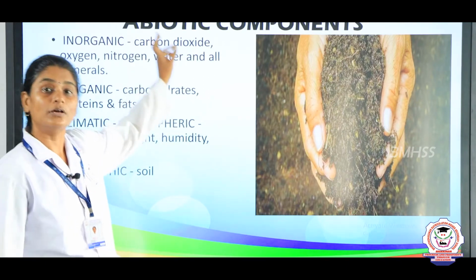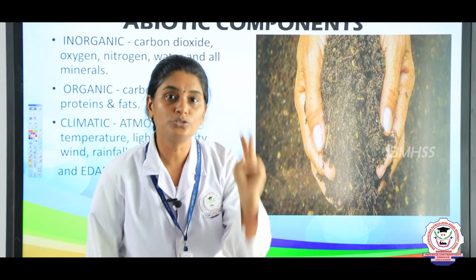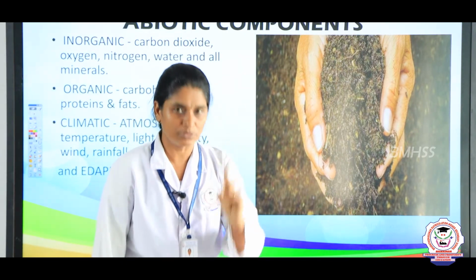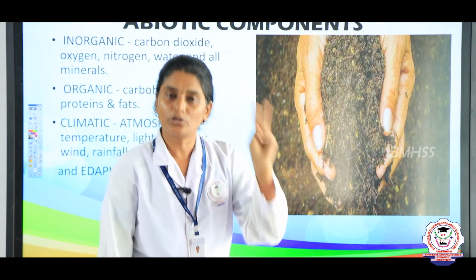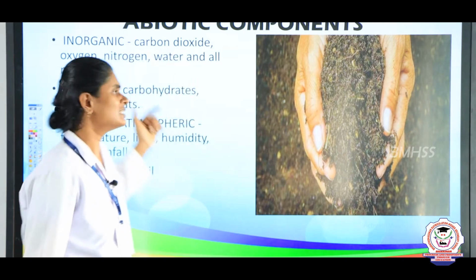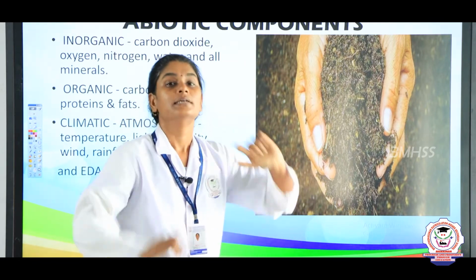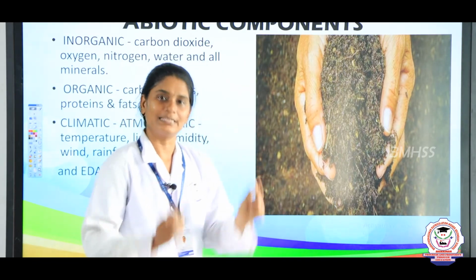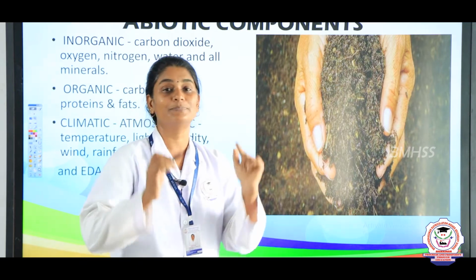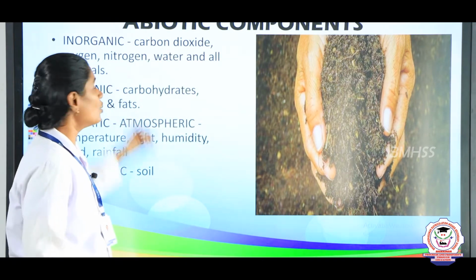So, what are the abiotic components? There are two components in the ecosystem: abiotic and biotic. First we will see the abiotic. What is abiotic? Abiotic refers to the non-living things around us, which are present in the ecosystem. That includes inorganic substances.